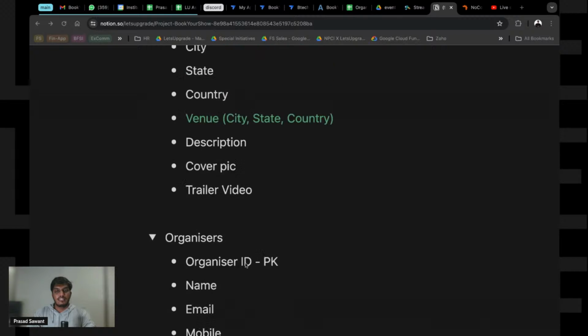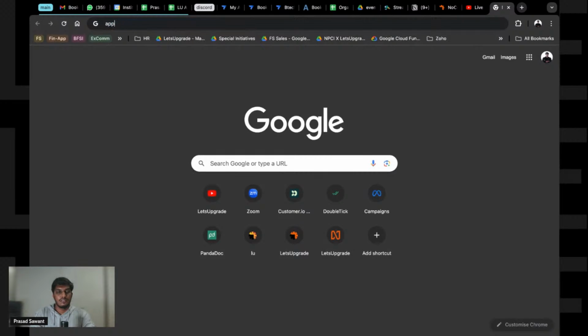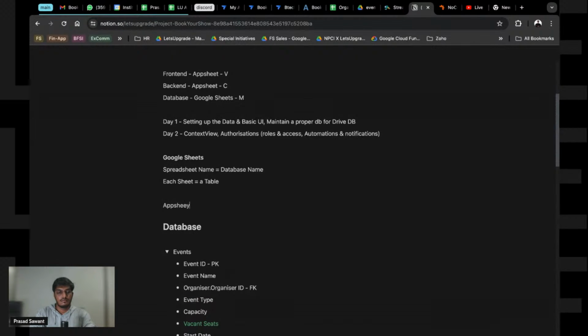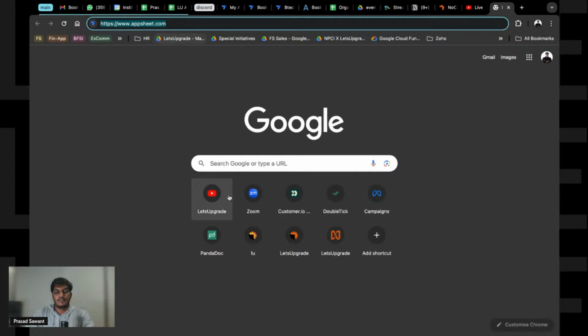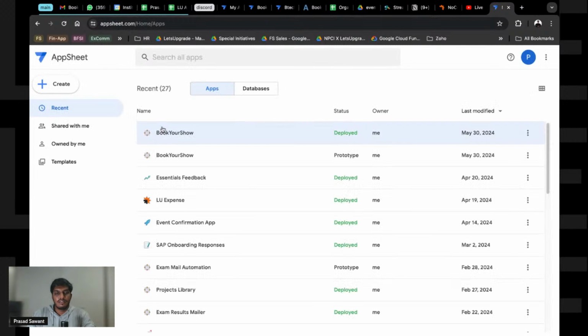Now let's visit the AppSheet, right? That's what we are doing this session for. Since we are doing this with AppSheet, let's go and see how AppSheet looks. How do you access AppSheet? First of all, you need to search for AppSheet, and the website is appsheet.com. I'll also put that in the page somewhere here. You can open it or sign in, sign up, using a Google account preferably. Since I'm already signed up, it will take me here.